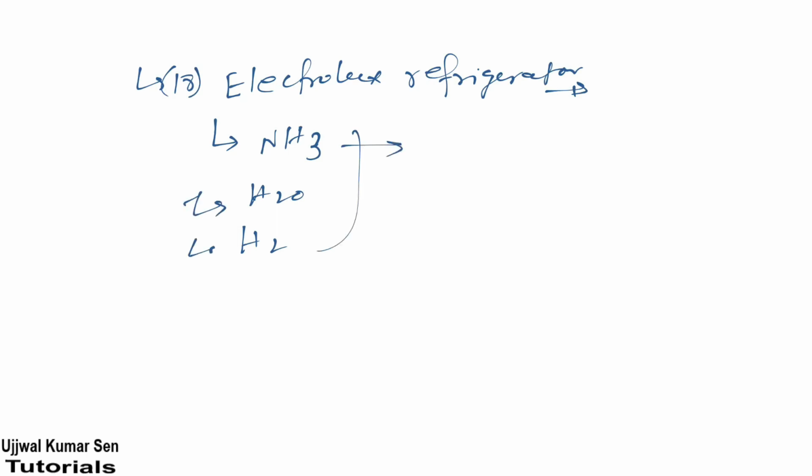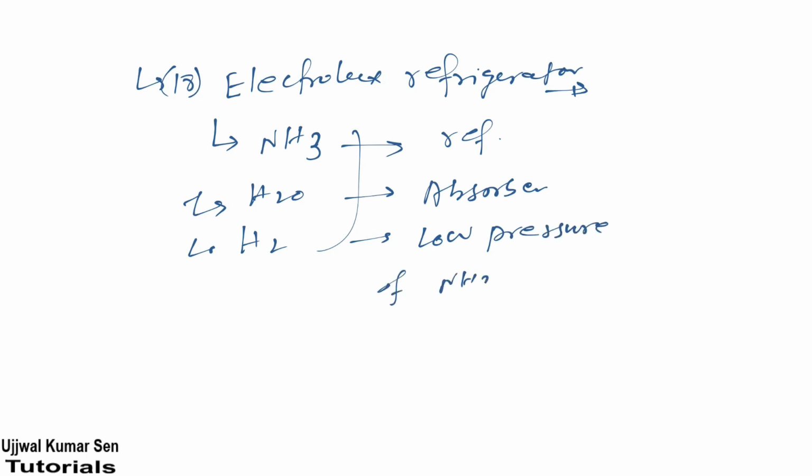Here NH3 is working as what? Refrigerant. H2 is working as what? Absorber. And H2 is used to create low pressure of NH3. Got it? So this is all about what? Electrolux refrigerator.